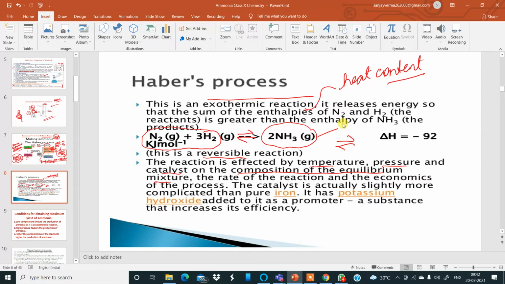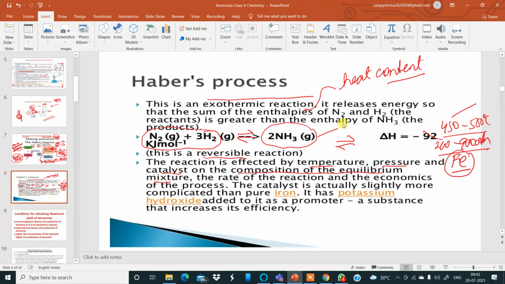So if you don't maintain the temperature between 450 to 500 degrees Celsius, or the pressure between 200 to 900 atmospheric pressure, and if you don't have iron as the catalyst, then the reaction will never happen. You will be sitting idle for millions of years, but these gases, nitrogen and hydrogen, will never combine. That is why it is utmost important for us to maintain the temperature, maintain the pressure, and to provide the required catalyst, which is finely divided iron, so that the reaction is carried out smoothly.